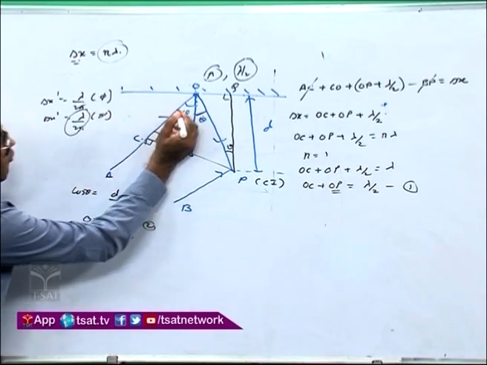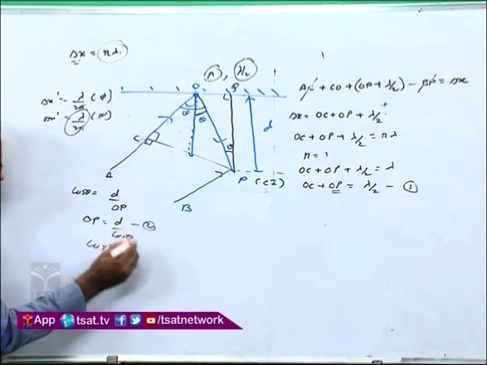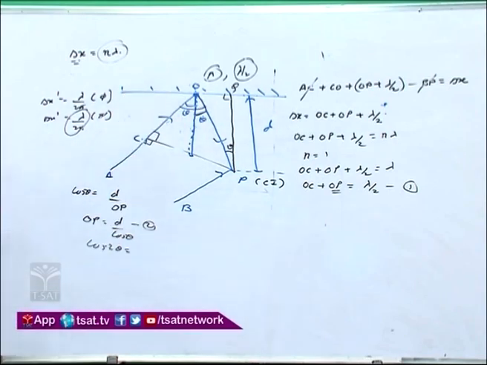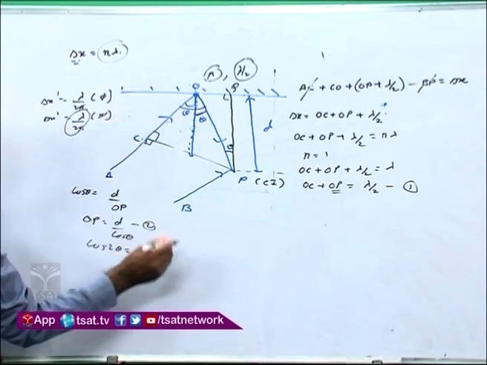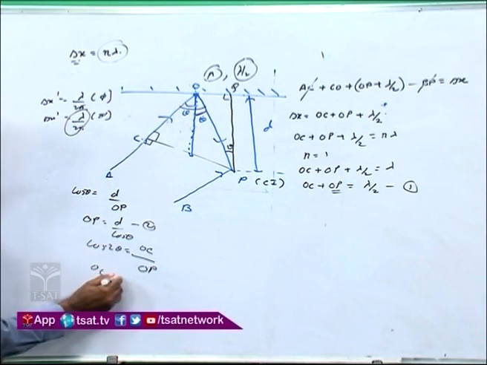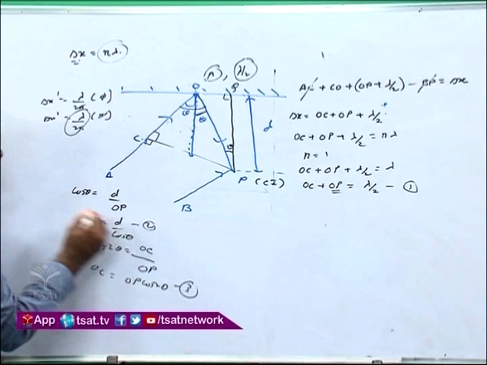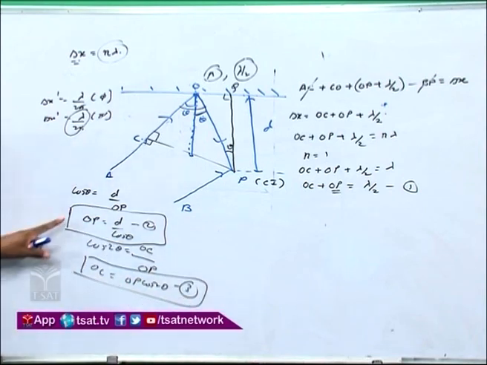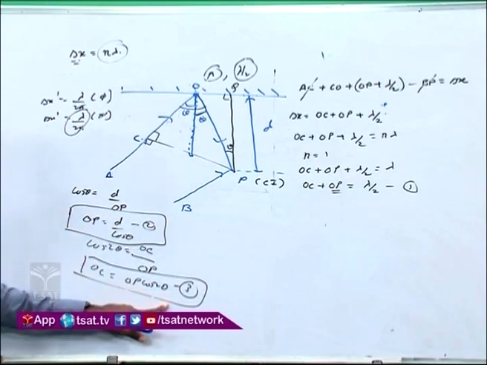So now if you take this whole angle as theta, what is cos 2 theta? Can you tell me? This is base OC upon OP. So OC will be equal to OP cos 2 theta, equation number 3. So what I got: I got OP, I got OC. I put the value of OP as d by cos theta and OC as OP cos 2 theta over here.